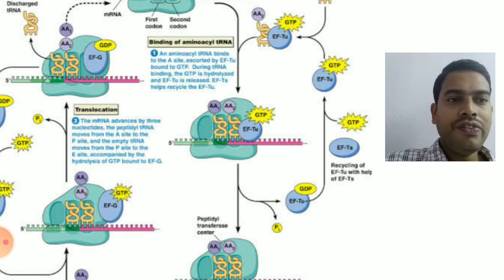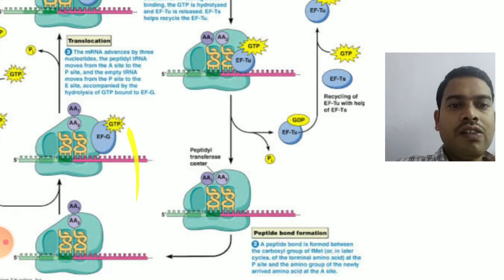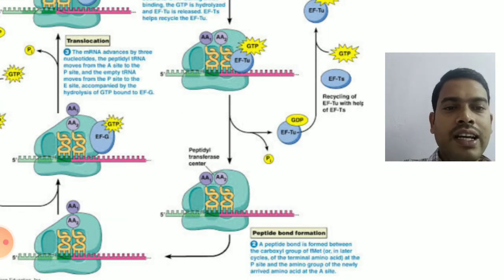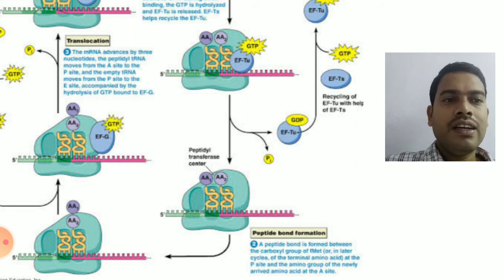So the main function of EF-Tu GTP is bringing the amino acid loaded tRNA to the site of protein synthesis, that means the A site. After bringing, it will become EF-Tu GDP, and that EF-Tu GDP will be recycled again to EF-Tu GTP by EF-Ts. So these are the elongation factors involved in the process of elongation: EF-Tu, GDP, and EF-Ts. Now you can clearly see the second amino acid entered into the A site of the ribosome.